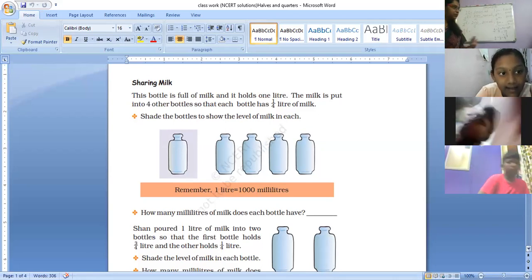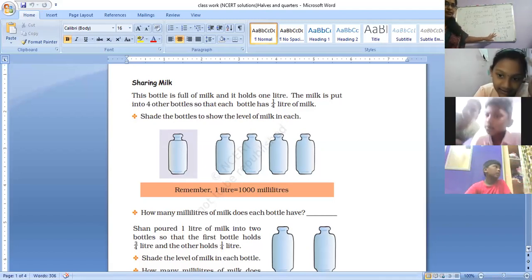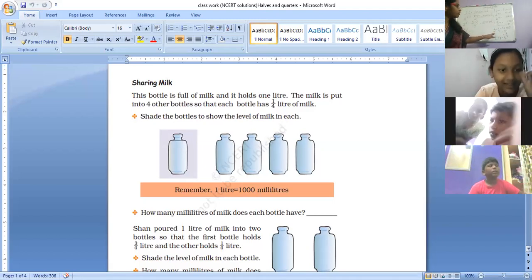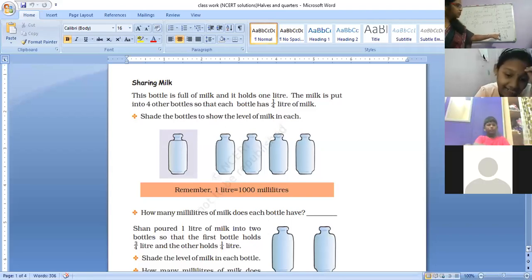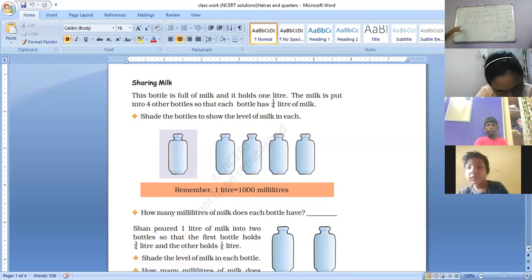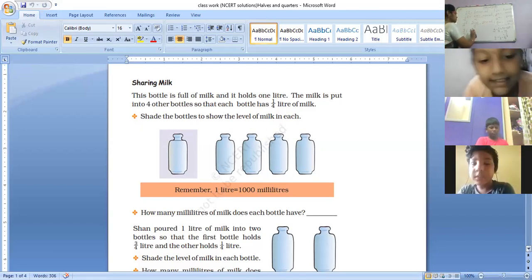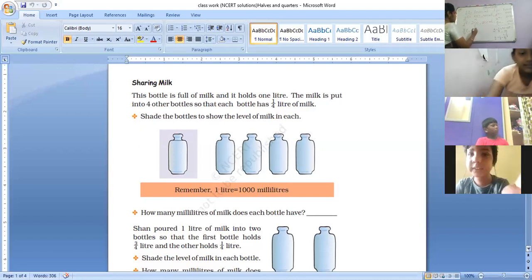See, it's very simple. Here you have seen half a liter, and half and 1/4 becomes 3/4. So you can check it from here. Half and 1/4. So 500 plus 250 will get 3/4. Isn't it? 750 milliliters. Very good. 750 milliliters.